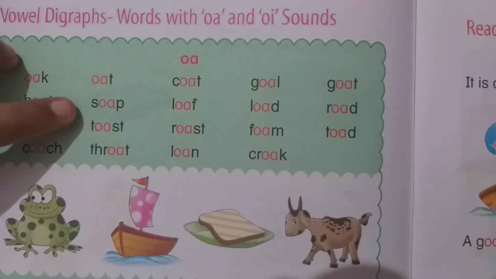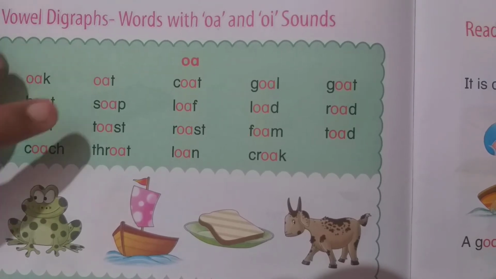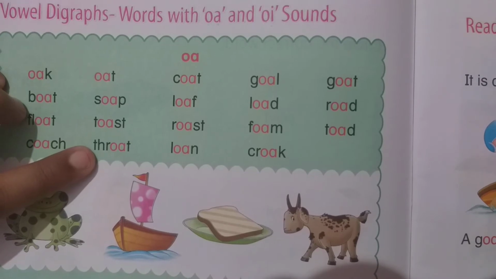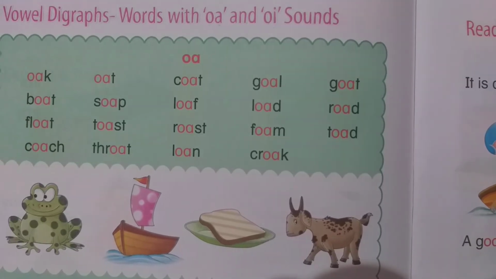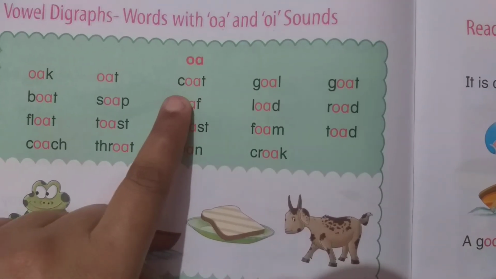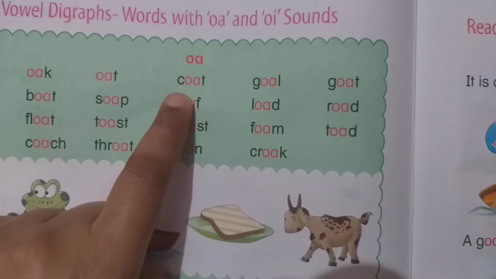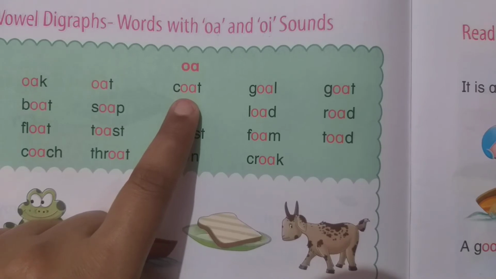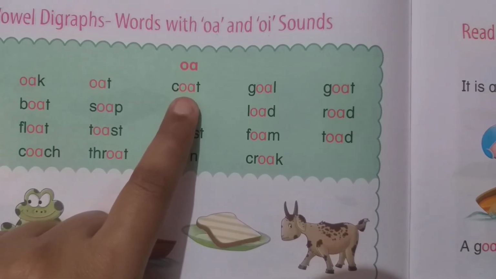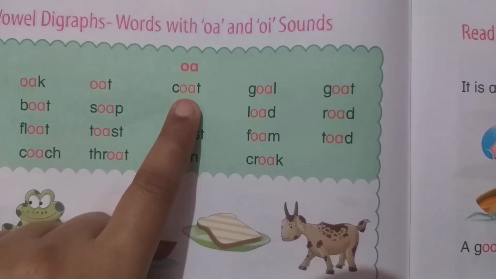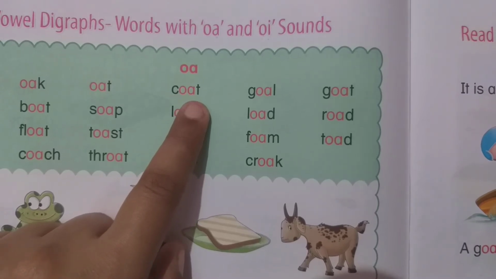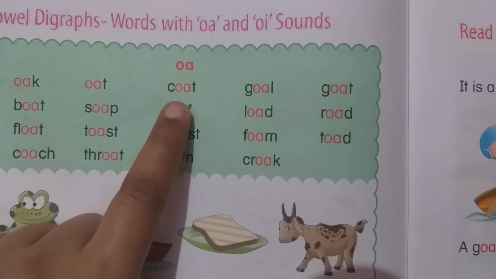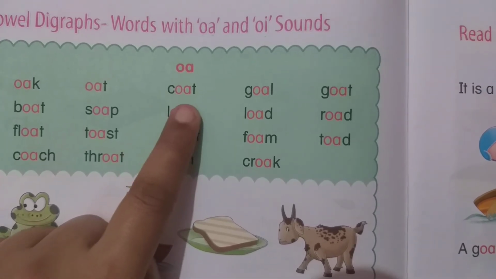Oat, soap, toast, throat. Very good. The sound of C is K. The sound of OA is O. The sound of T is T. Together we will say coat.